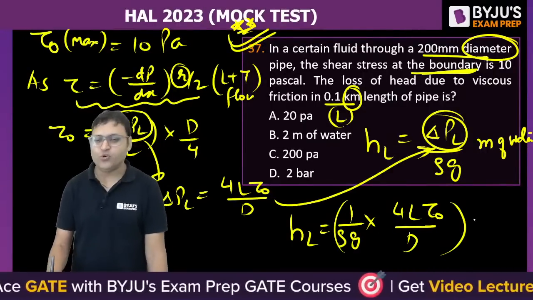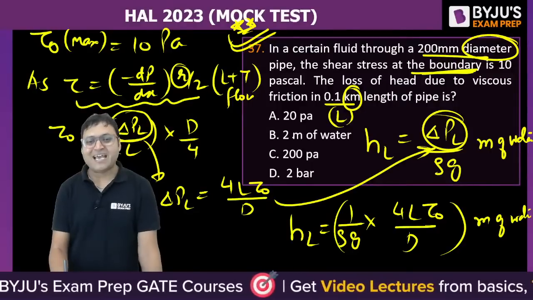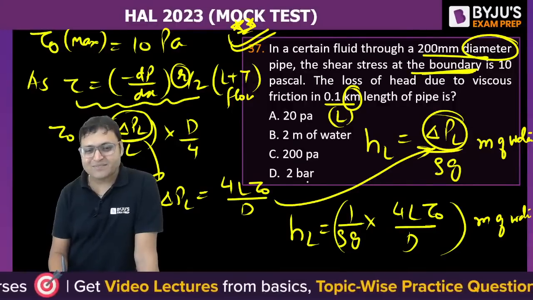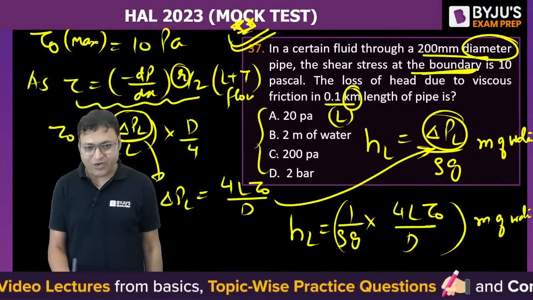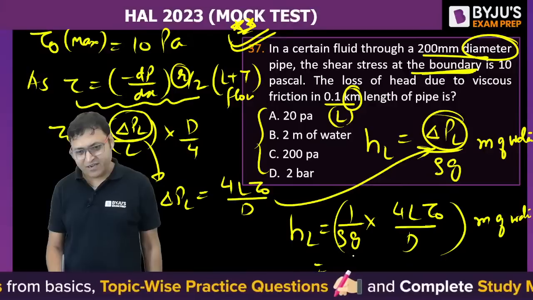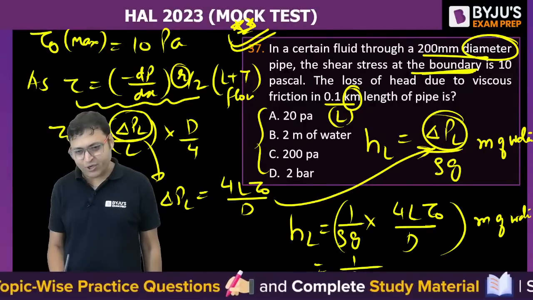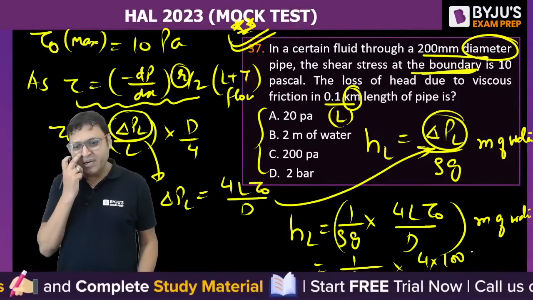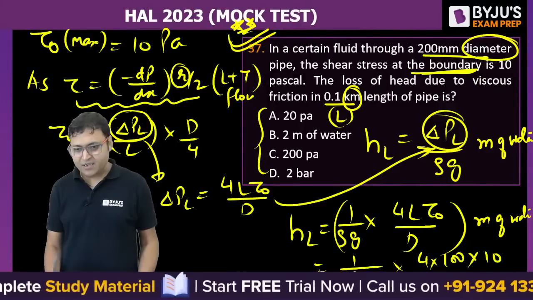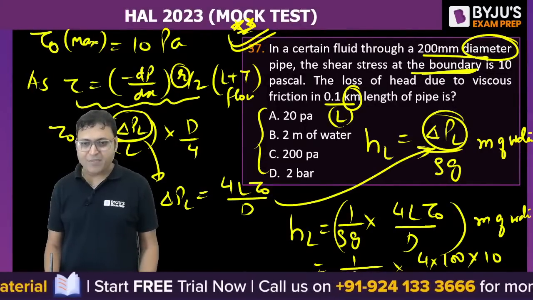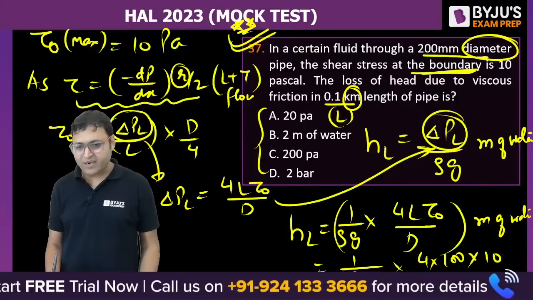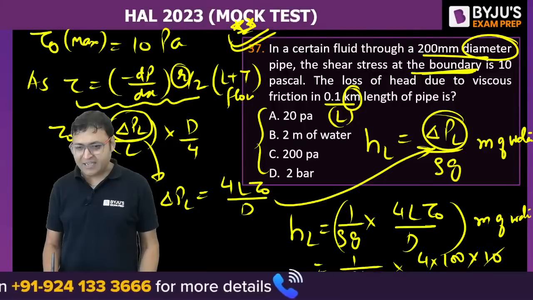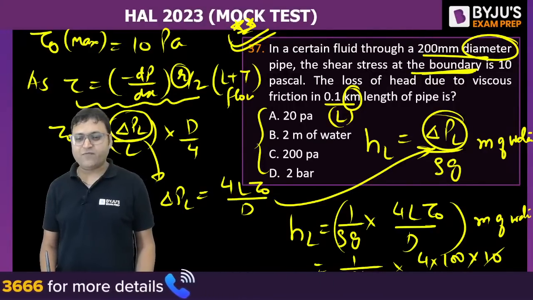If you put the value, you will get meter of water. You need to check whether your answer is in meter of water or Pascal or bar, because the unit of each and every option is different. So 1 upon 10 to the power 3 into 10, let me take G as 10. 4 into length, which is 0.1 kilometer. Can we call it 100 meter? Into tau naught, that is 10. Divide by diameter. What is the diameter? 200 mm. So 200 into 10 to the power minus 3. 10 to the power minus 3 and 10 to the power minus 3 get cancelled out. 10 and 10 get cancelled out. So 4 by 2. Isn't it 400 by 200?